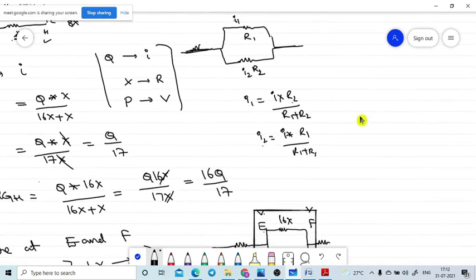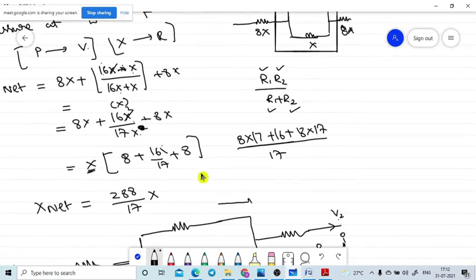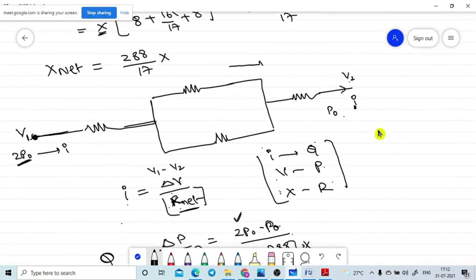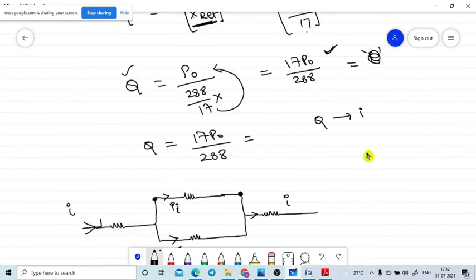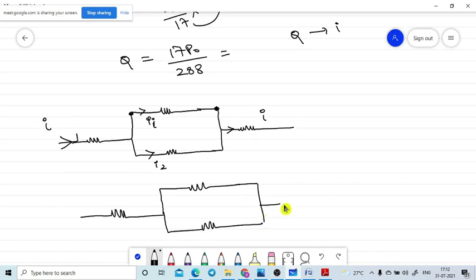Pressure means voltage, no? Voltage means, let me do like this. P naught minus. Let me draw the diagram once again here. Like this diagram we got. So here is the 2p naught we have, here is the 8x we got, here is the 16x we got, here is the 8x we got, here is the x we got.